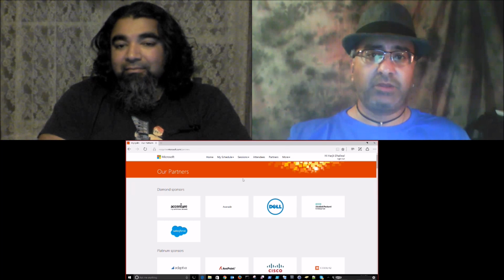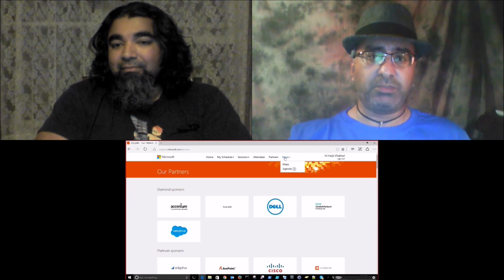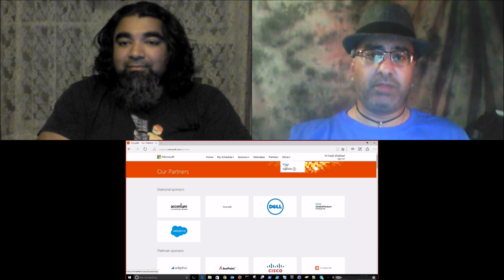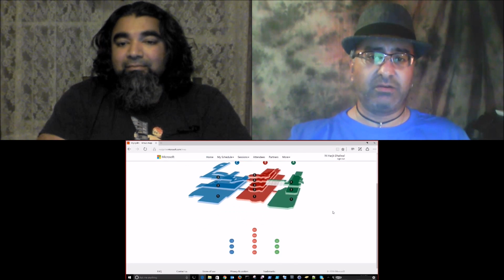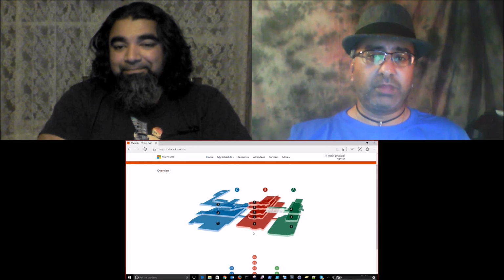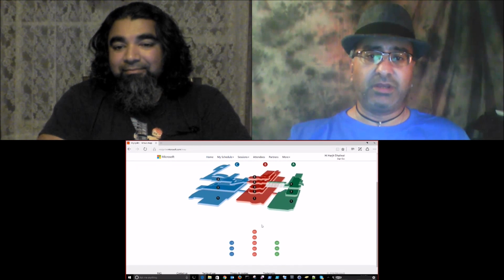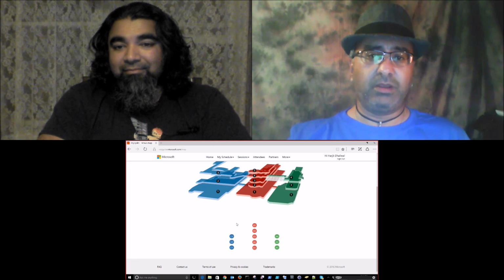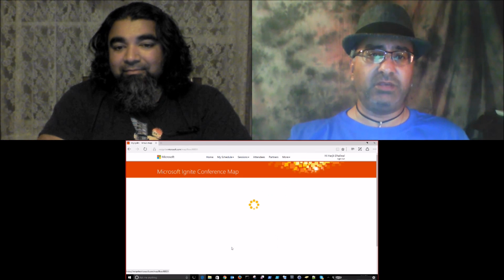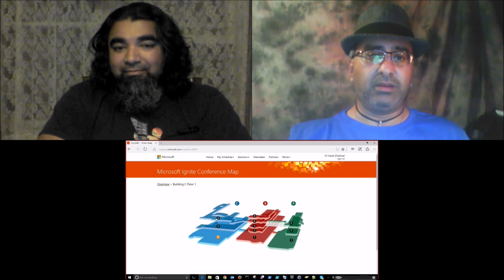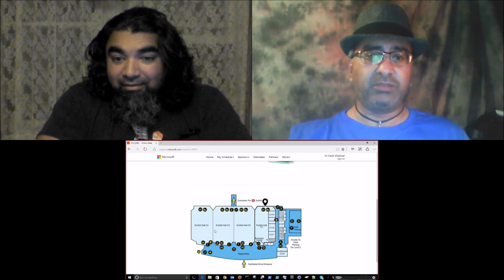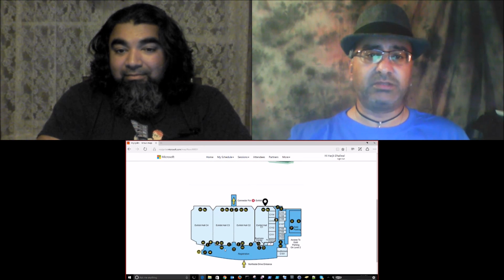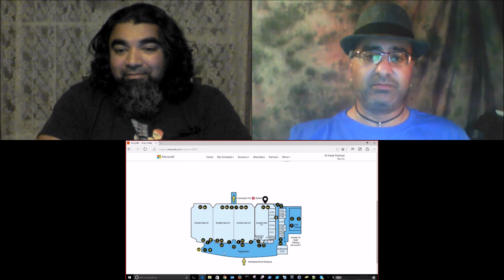So the other thing you can do with this portal is maps. It gives you a layout of the convention center. This place is huge. For example, if you pick building C, floor one, it gives you a layout: exhibit halls, bathrooms, all sorts of things.